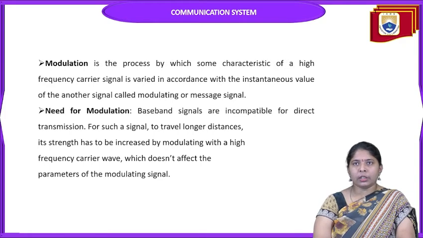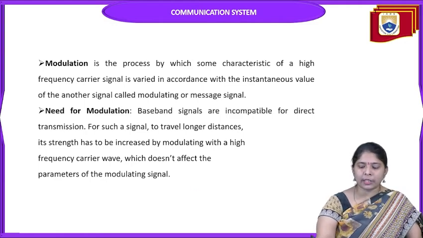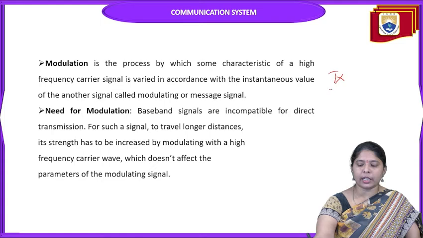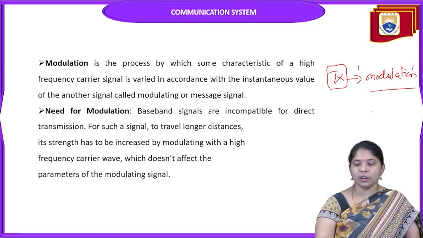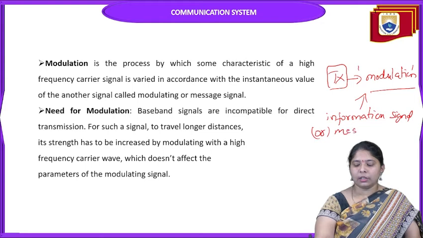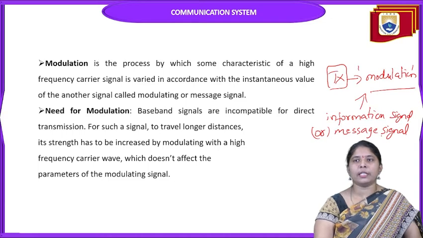Before proceeding to the exact definition of modulation, the main functionality of the transmitter is to perform a function called modulation on the information signal. The terminology information signal or message signal is the same. So the transmitter is going to perform modulation on this message signal.